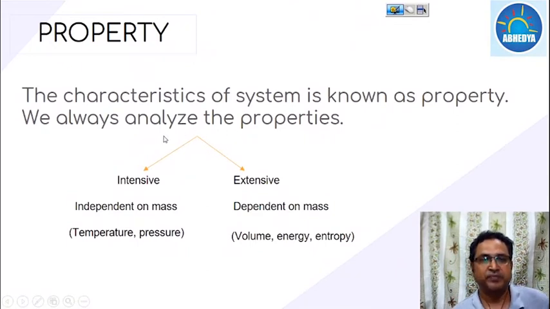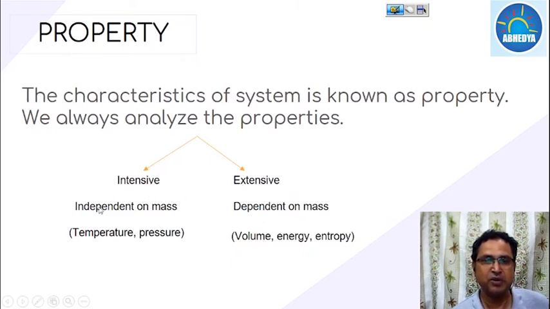Now the property. In thermodynamics, we basically analyze any system by analyzing its properties. It is the characteristics of the system which define the system. It is only the property which we measure and analyze, and which defines the system. If the value of any property is changed, the state of the system will automatically change. Properties are of two types: intensive property and extensive property.